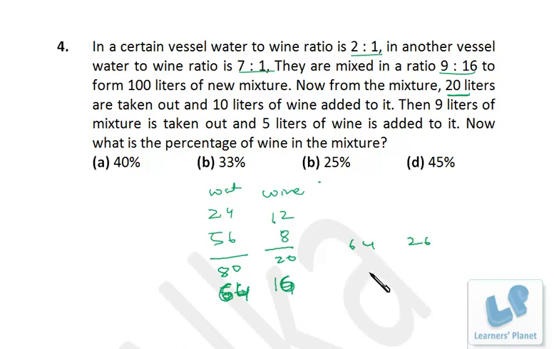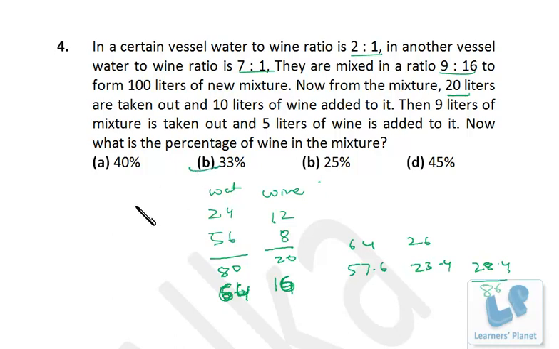64 minus 6.4, so that is 57.6, and this is 23.4. So this is the final quantity that is left. Now in this we have to find out the percentage of wine. So the total quantity is what? 81, and since we are putting 5 liters of wine, 81 plus 5 is 86, and from this 86, this 23.4 plus 5, so that's 28.4 we have to find out, right? Now this will be something around 33%.